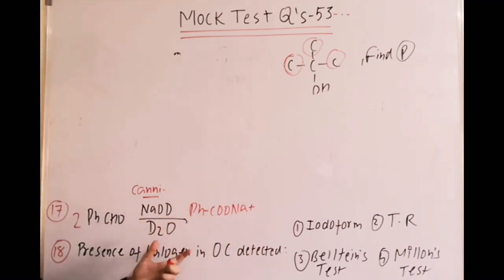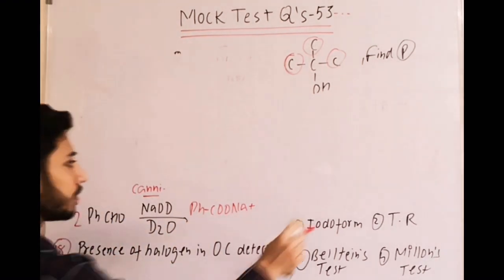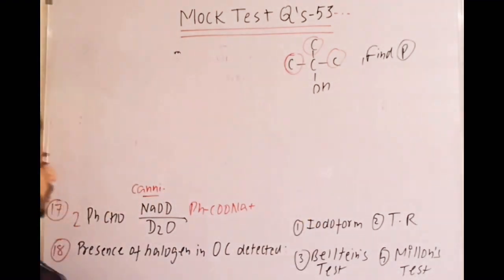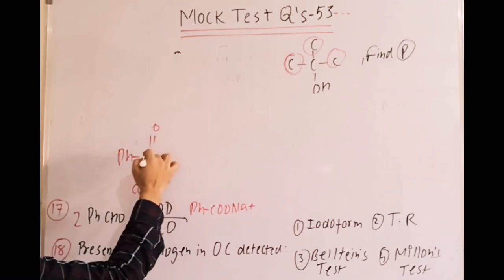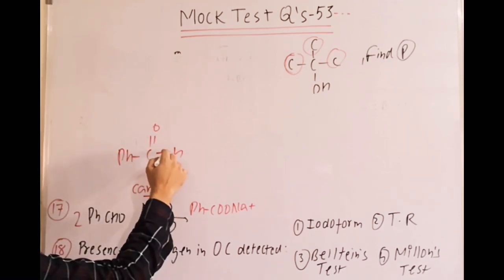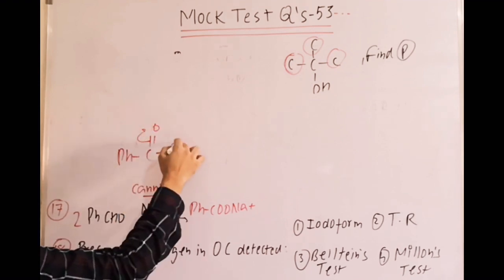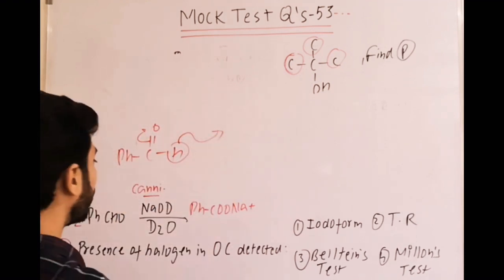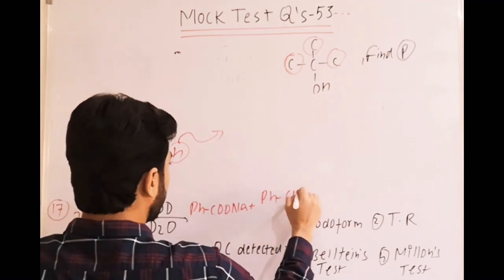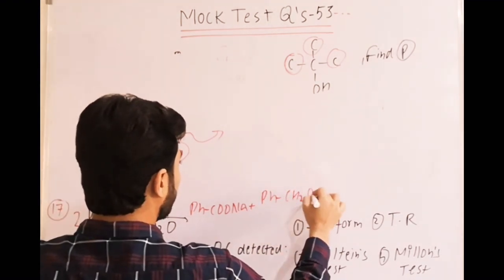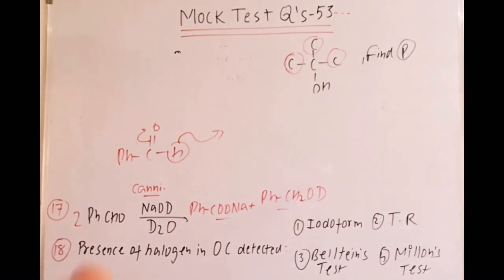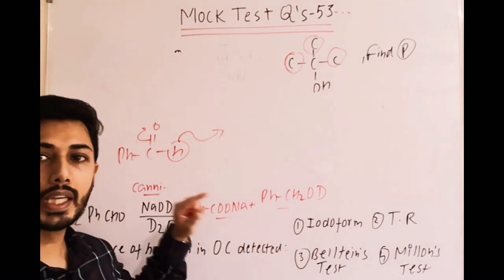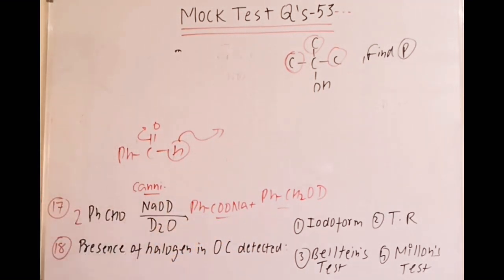But remember the mechanism. If you remember it, fine. Otherwise, I'll explain. You can try listening to that mechanism, or from the notes you can also get the mechanism. Here when OD attacks PhCHO, it is like this. After attack of OD, this H minus migrates. Hydride migration is there. So after that it forms PhCH2O minus, and then it takes deuterium from the carboxylic acid. So the final product should be this one. It is from Cannizzaro. Not getting it? Understand the mechanism again and try this question. That is the part you should do right now.